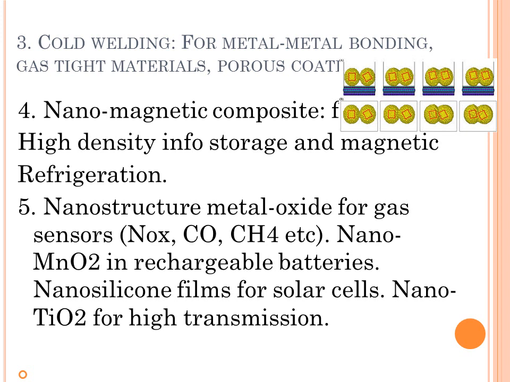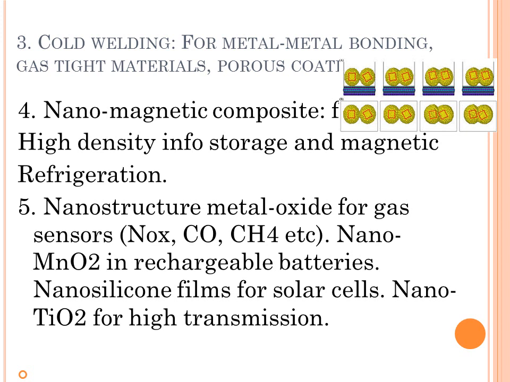Next application of nanomaterial: nanostructured composite metal oxide thin films are receiving growing attention for the realization of gas sensors. Why? Because they have enhanced sensitivity and selectivity for gases. That gas can be NOx, carbon dioxide, carbon monoxide, methane, and some aromatic hydrocarbons. So because of the enhanced sensitivity and selectivity, these nanostructure metal oxides can be used for gas sensors of different gases.